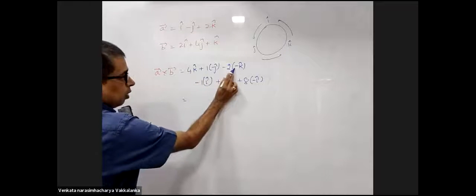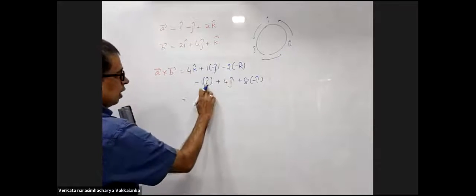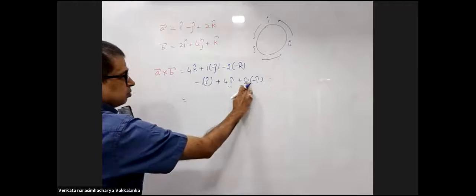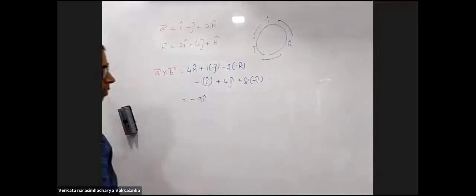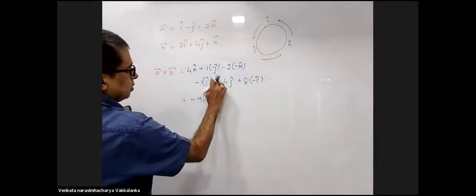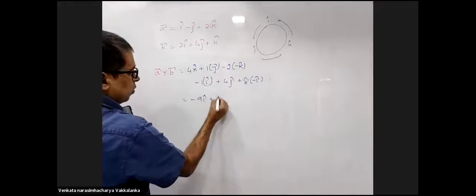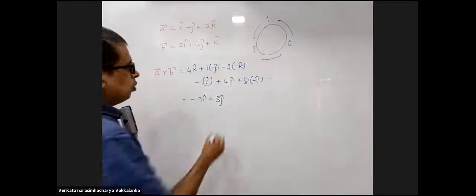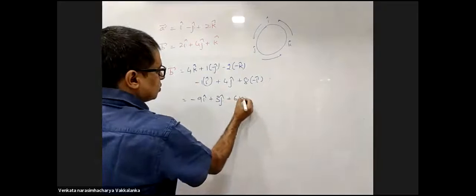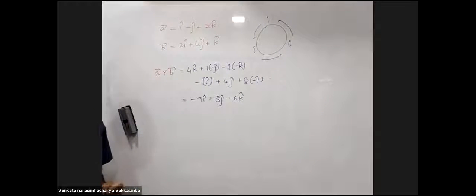Now first of all, I cap. Where is I cap? This is minus 8, minus 1. Minus 9 I cap. This will be 4 minus 1, 3 J cap. 4 plus 2, 6 K cap. Is this clear to all? Yes.